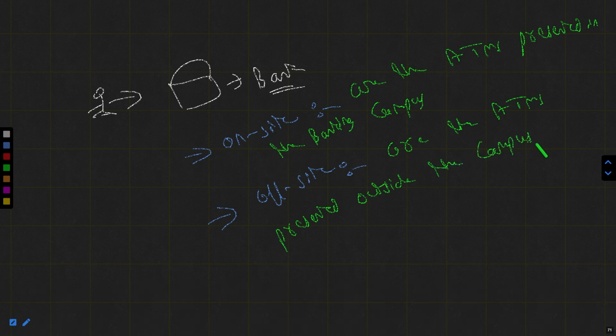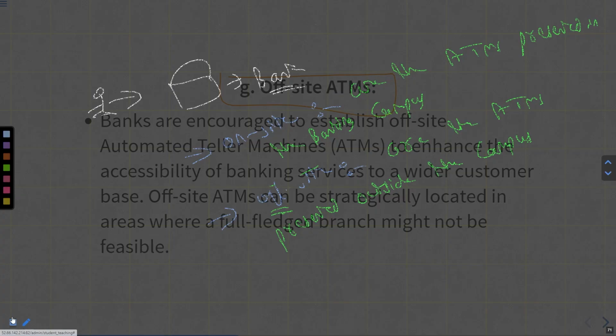Generally, banks are advised to open off-site ATMs, so that people who are living far from the campus and are not willing to come to the campus could use the off-site ATMs to draw money.